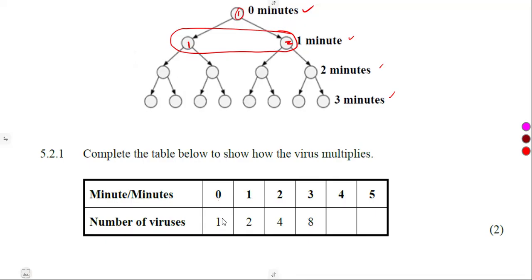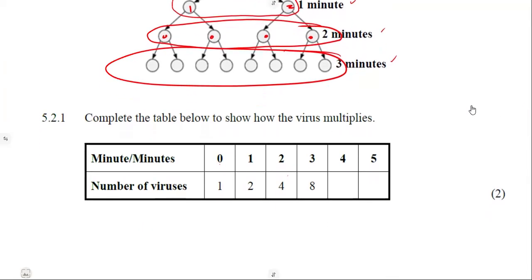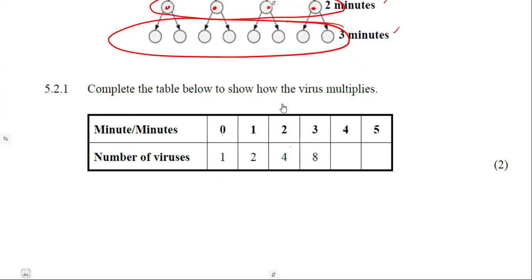At 0 minutes, that is 1. Under 1 minute, there are 2. Under 2 minutes, how many do we see? 1, 2, 3, 4, which is this part. The same thing under 3 minutes, and so on. So the question is, complete the table below to show how the virus multiplies.